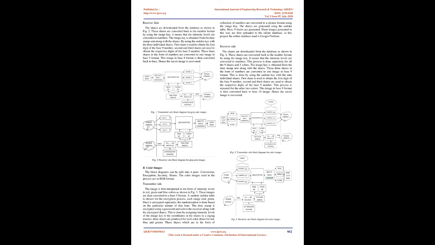A. Grayscale images. The process of encryption and decryption are explained below with the help of block diagrams. The block diagrams can be split into 4 parts: conversion, encryption, security, and shares. Transmitter side. The image is first interpreted in the form of intensity levels. The image is then converted from base 10 to base 9 format as shown in Fig 1. The Sudoku table is used here since it is compatible with base 9 image. A random Sudoku table is chosen for the encryption process. The randomization is done based on the particular minute of that hour. This timestamp is encrypted using a password and sent to the receiver along with the encrypted shares.